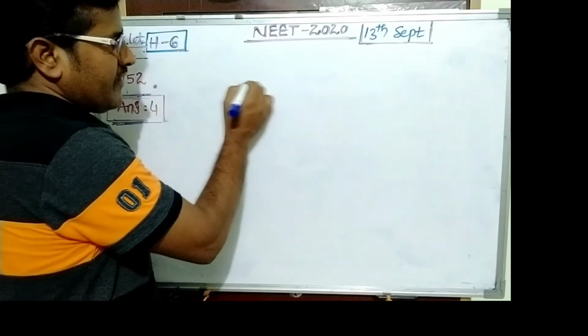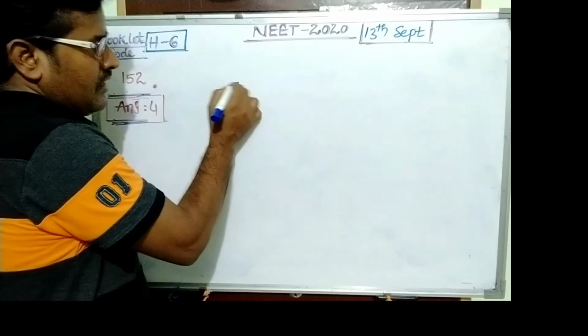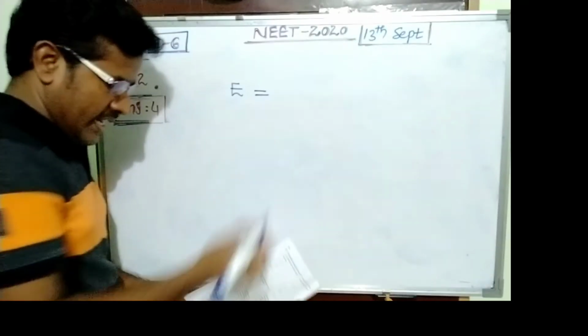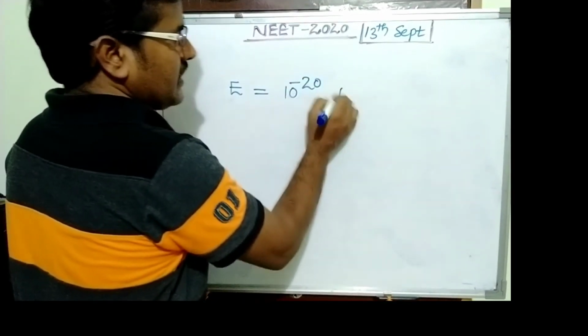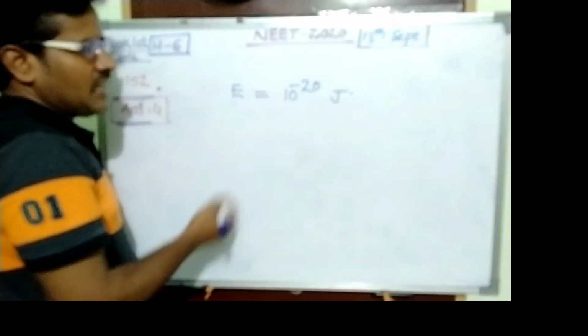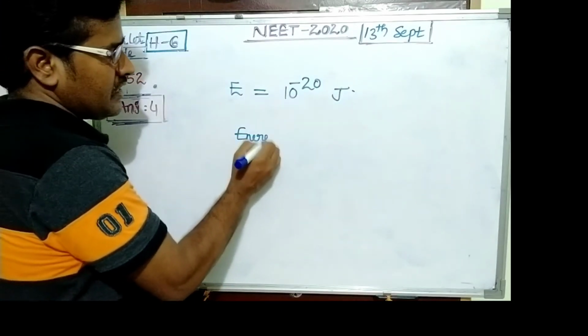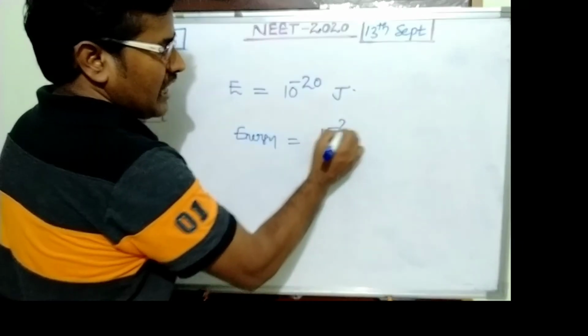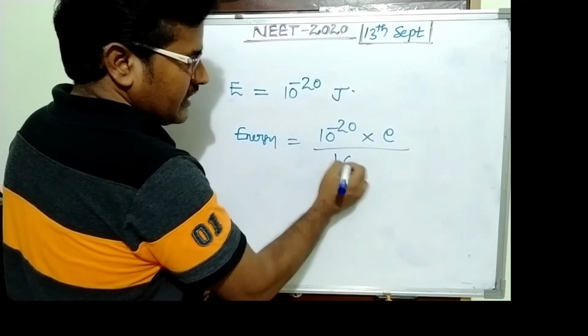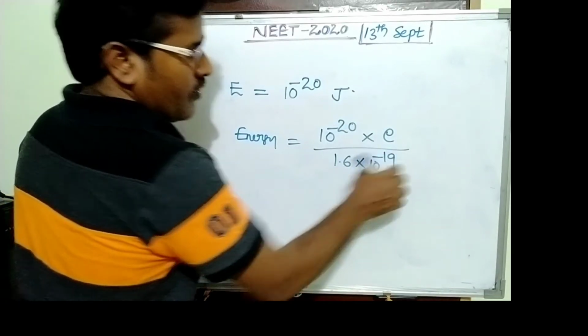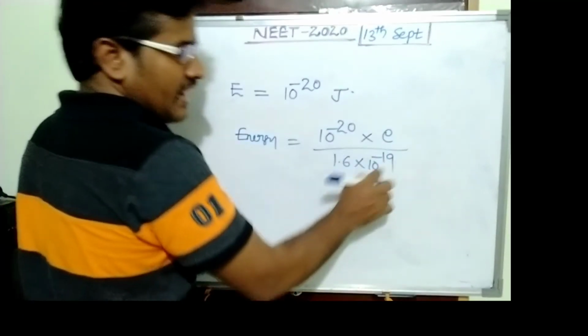Question number 152. The question is: to break the DNA, the amount of energy required is 10 power minus 20 joule. This value is converted into electron volt, multiplied and divided by E, where E is 1.6 into 10 power minus 19.